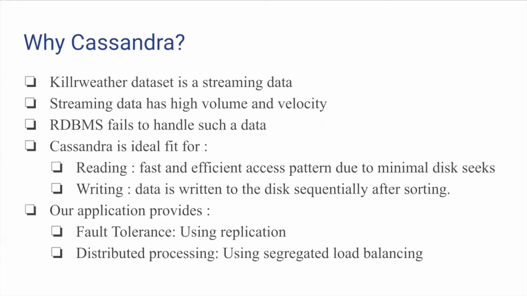Now, let's jump on to the next topic, which is why we use Cassandra for this application. Why not another DB like an RDBMS, any kind of RDBMS? To analyze this, we analyze the weather dataset. This dataset is streaming data, and generally streaming data has high velocity and volume. RDBMS generally fails to handle such voluminous and velocity-oriented data. So here comes Cassandra.